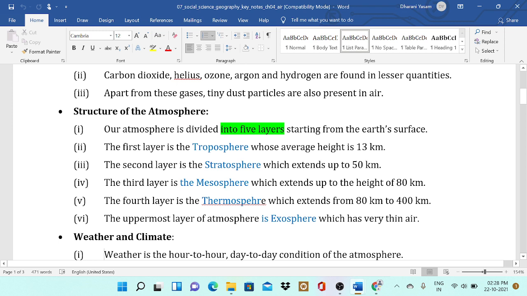The fourth layer is the thermosphere. In the thermosphere, temperature increases with height. The thermosphere is also known as the heat sphere of the atmosphere. The ionosphere also lies in the thermosphere. Beyond that, the uppermost layer of the atmosphere is the exosphere, which has very thin air.